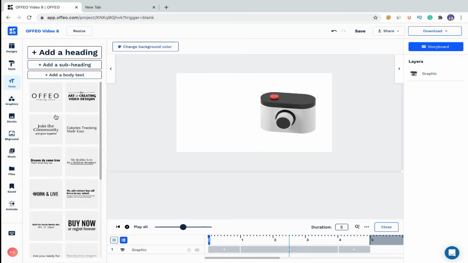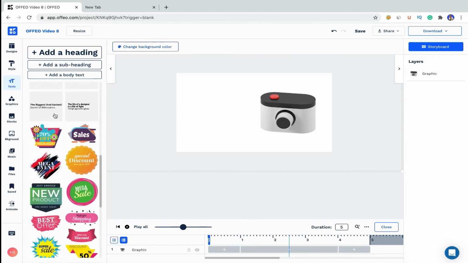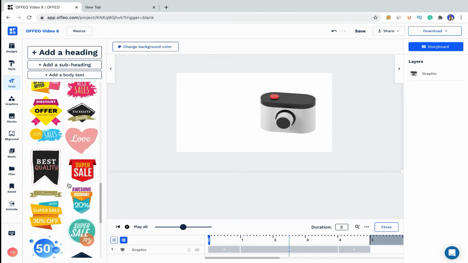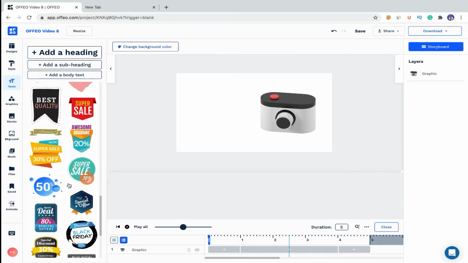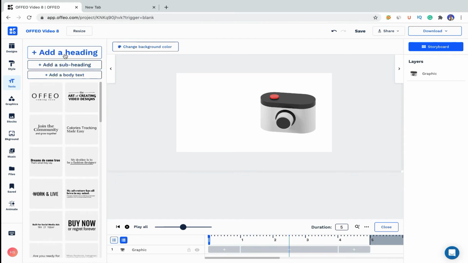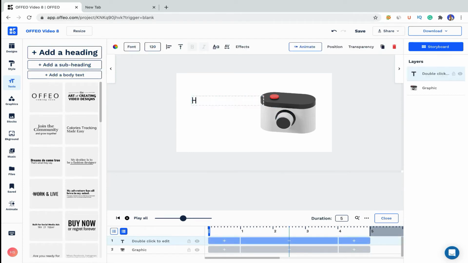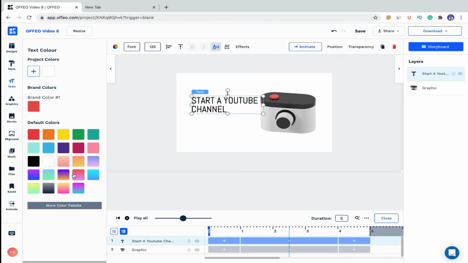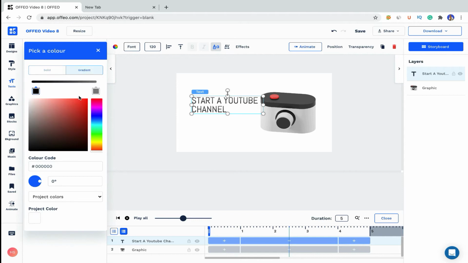And by the way, inside the text we have a lot of pre-made templates as well that you can customize. What I found, these are some best if you are dealing in the e-commerce industry or you have some restaurant, then you will find it really helpful. But not for my case. I will add a heading, and for the font I will click on this color, and this is your brand colors. You can also use them, and you can also pick the gradient color for your text as well.